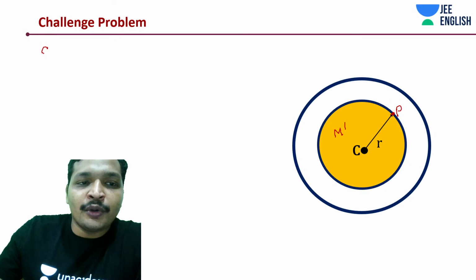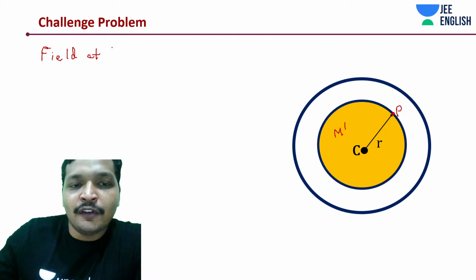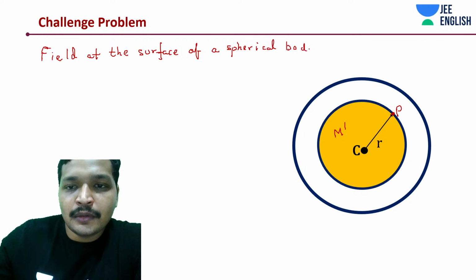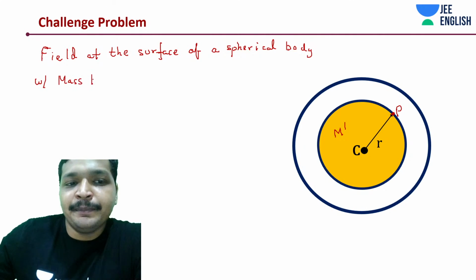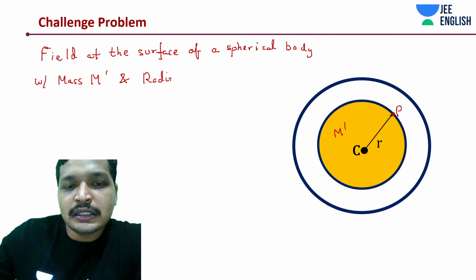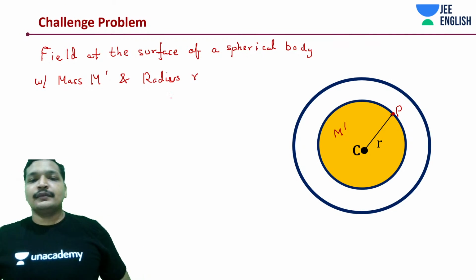Okay, this M dash sphere. So what we are going to do is find out the field at the surface of a spherical body with mass M dash this time and radius small r. What is it going to be?